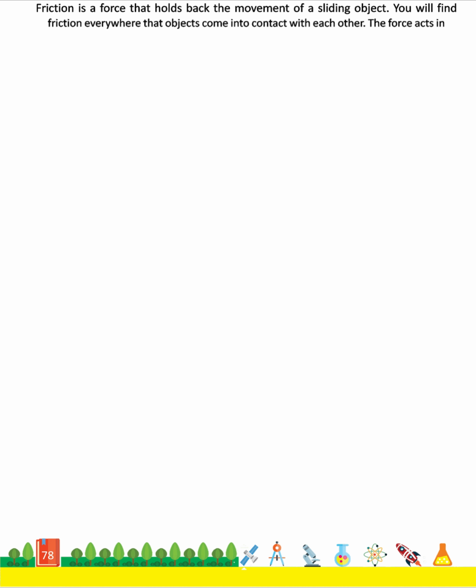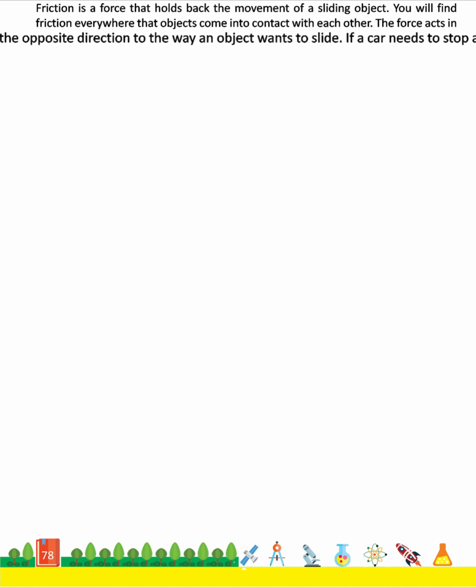Friction is a force that holds back the movement of a sliding object. You will find friction everywhere that objects come into contact with each other. The force acts in the opposite direction to the way an object wants to slide.